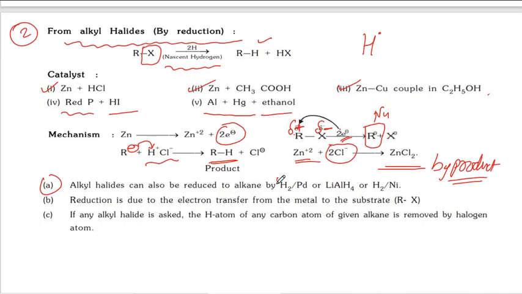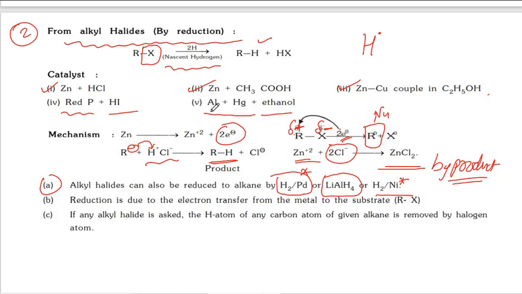We can use hydrogen with palladium, lithium aluminum hydride, and hydrogen with nickel. Generally hydrogen-palladium and hydrogen-nickel are used to prepare alkanes from unsaturated hydrocarbons, but haloalkanes also give alkanes with palladium and nickel.